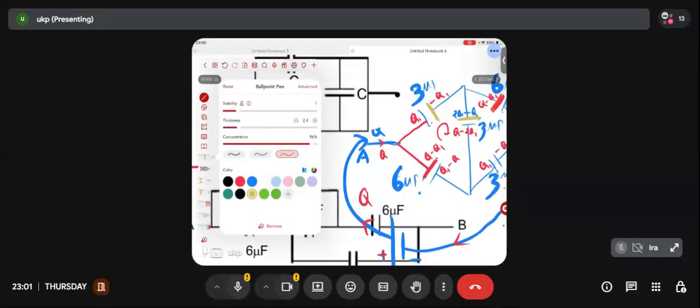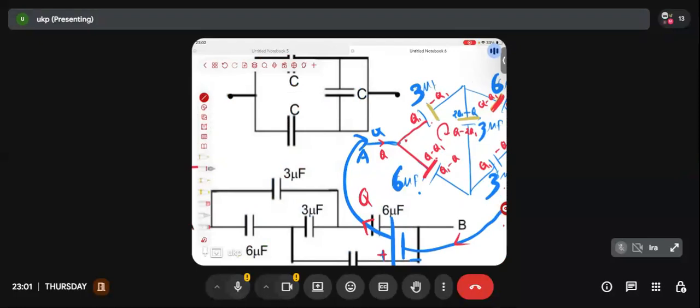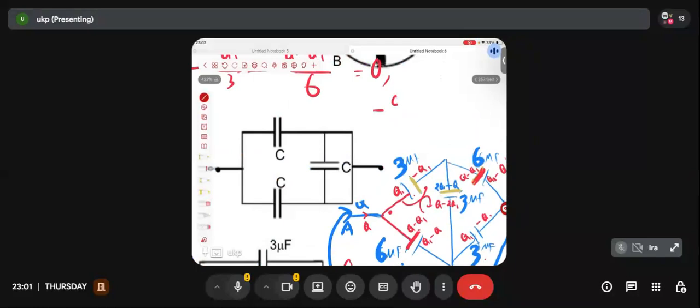Chalo, let's write here. Let's start from this particular point. If you move from here to here, what will be the change? Minus of Q1 by 3. If you move from here to here, what will be the change? Minus of which plate you will be hitting first? 2Q1 minus of Q divided by 3.